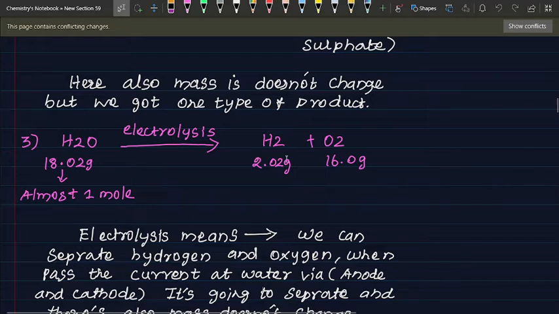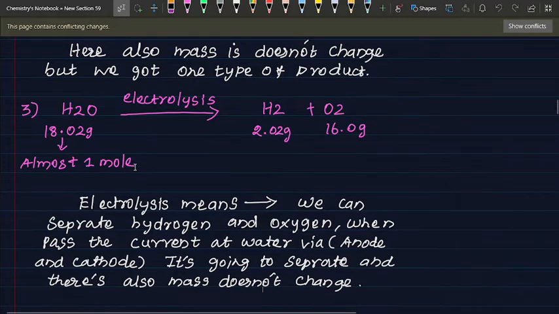We get H2 plus O2: H2 is 2.02 gram, O2 is 16.0 gram. This is the mass of the O2 molecule, and this is the mass of the H2O molecule.